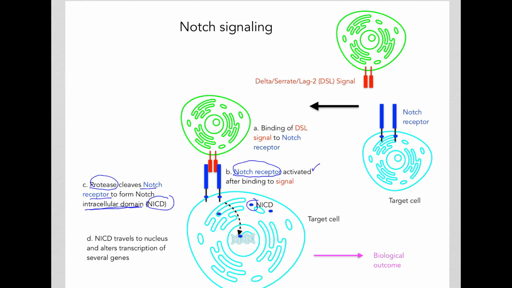So we get these NICDs formed when these two cells come in contact with one another. These NICDs will now travel into the nucleus, and there they will alter the transcription of several genes, leading to some biological outcome, such as differentiation.